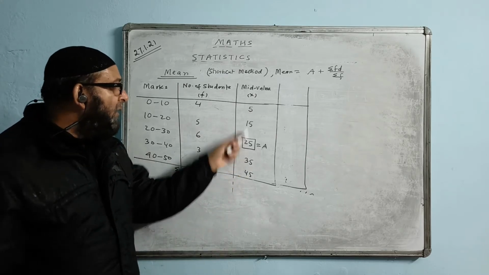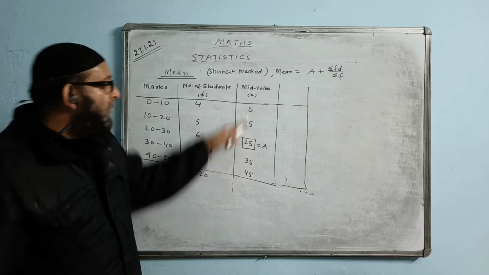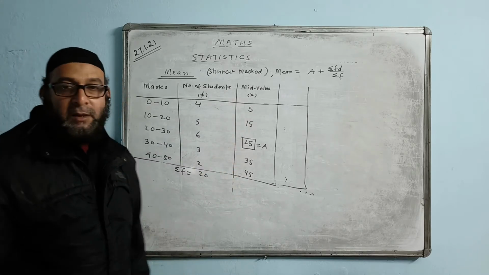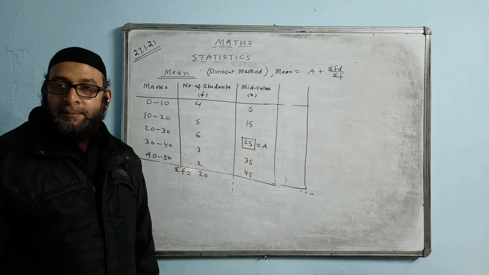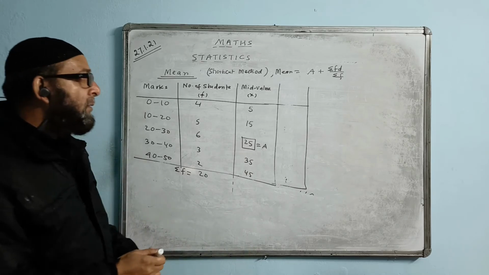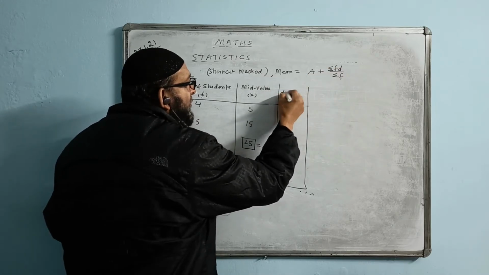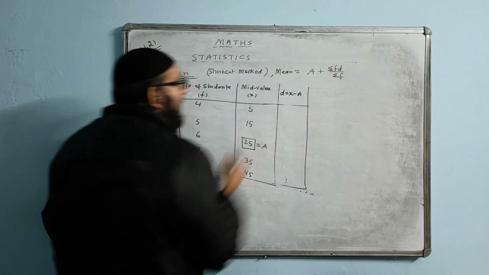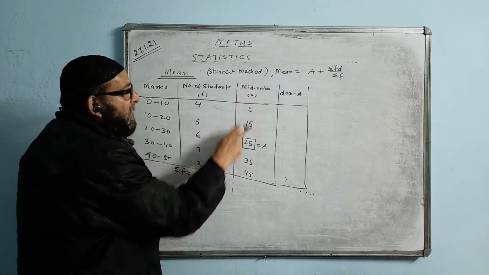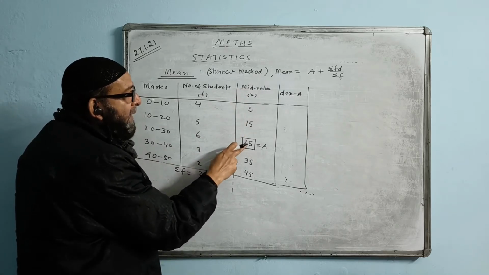So 1, 2, 3, 4, 5. The middle number is 25. Two up, two down, so the middle number is this. I choose this as A. Now I will write here D. What is D? D is equal to x minus A. From each value of x, I will subtract the A value.